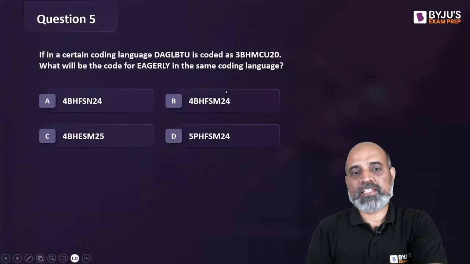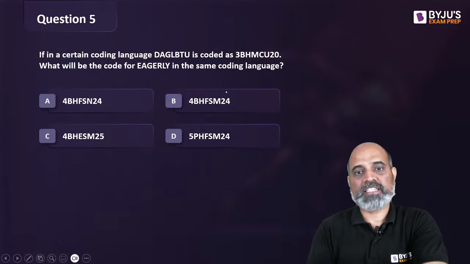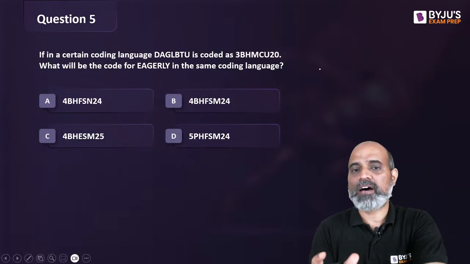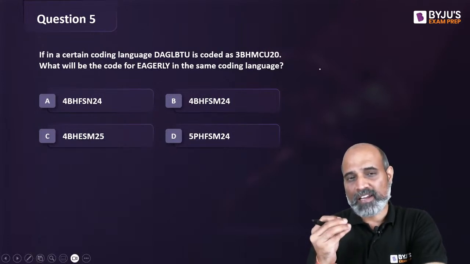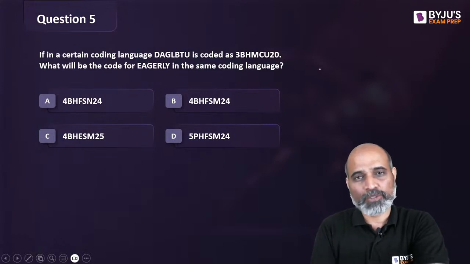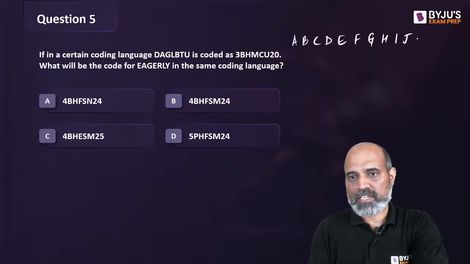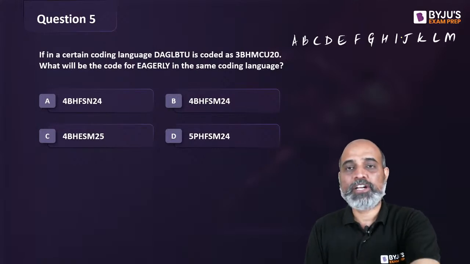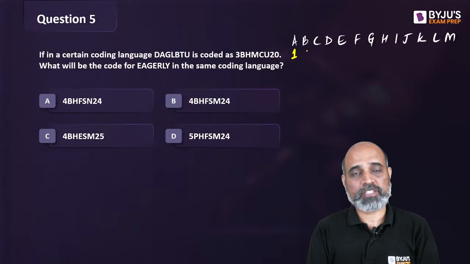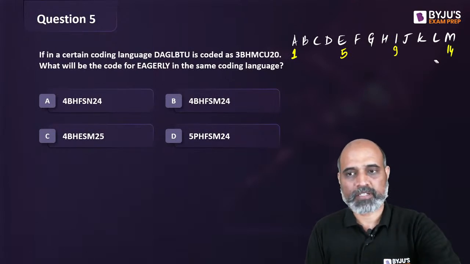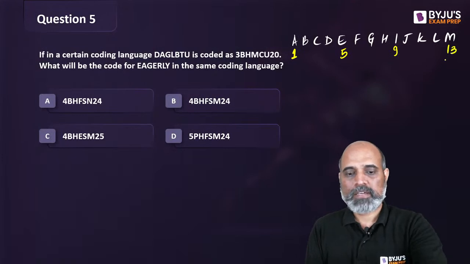In a certain coding language, DALGBTU is encoded as 3BHM MCU20. What will be the code for eagerly in the same coding language? You can see that some of them are written as numbers, some of them are written as letter to letter. So let's write this out completely. A, B, C, D, E, F, G, H, I, J, K, L, M. And I'm going to write down their positions also. You only need to write some positions, not all. So A is 1, E is 5, I is 9, M is 13, not 14, 13, right?